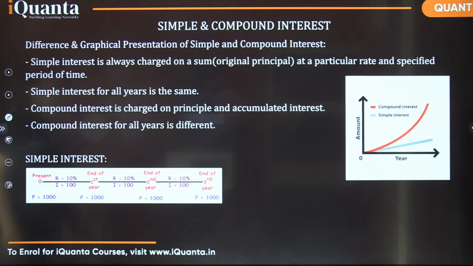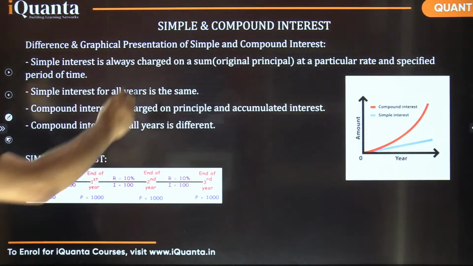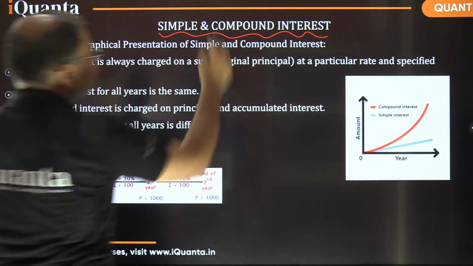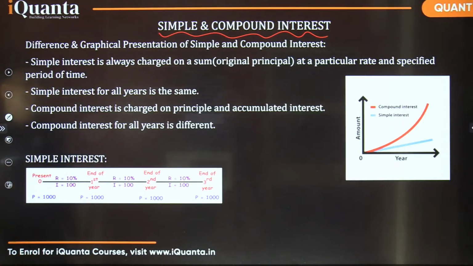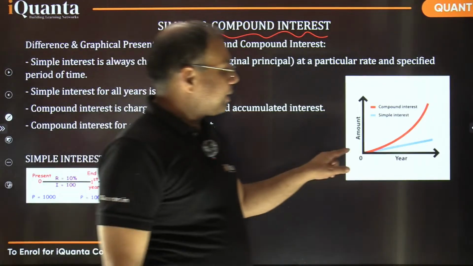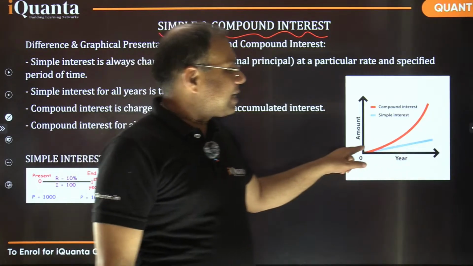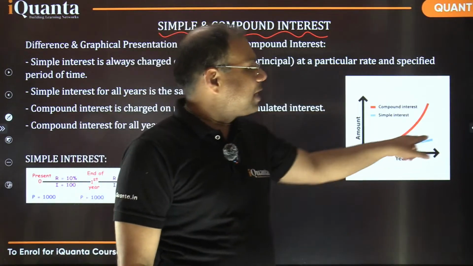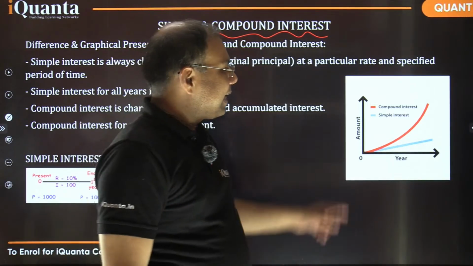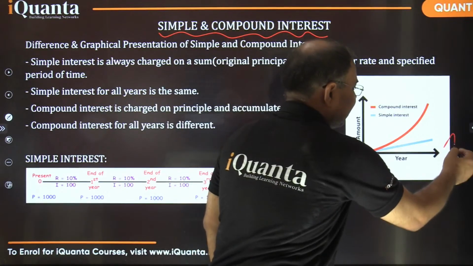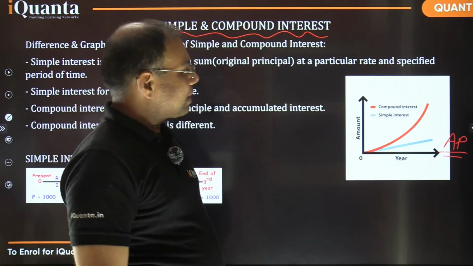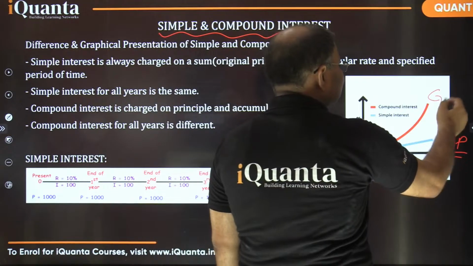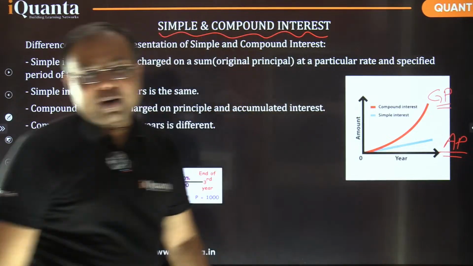So now we are moving to another application of percentage, which is simple and compound interest. So simple interest, compound interest, it is just an application of percentage, right? So what we are doing here is the difference and graphical representation of simple interest and compound interest. In case of simple interest, the amount increases in a constant manner, right? So it's a sort of arithmetic progression actually. Let me write it here. It's an example of arithmetic progression. But in case of compound interest, it is exactly a geometric progression.